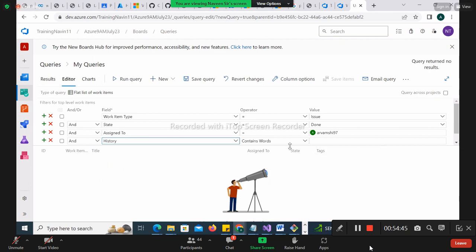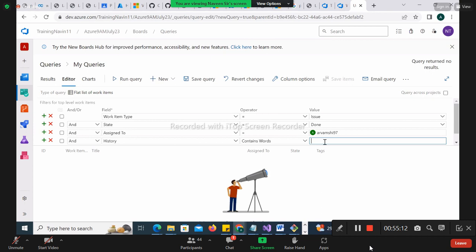Let's see, I want to go to the work item whose type is issue, whose state is done, assigned to Vamshi. Maybe Vamsi might have different issues. He might have different done, yes or no? He might have 10 to 15 done. He already closed it, but I want to see the issue where he has mentioned something, let's say Facebook. I haven't mentioned it, but imagine he might have Facebook.